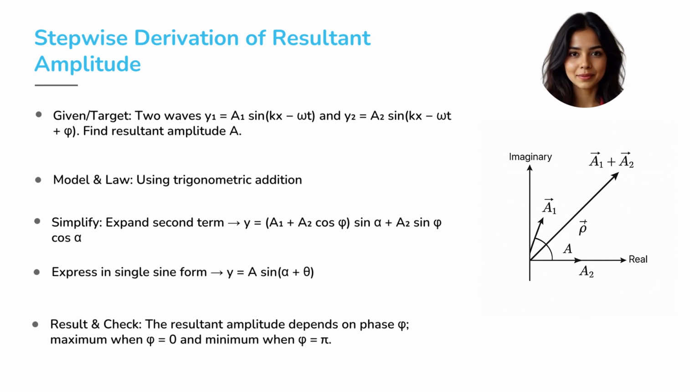This expression can be rewritten in the form A sine of alpha plus theta, where A squared equals A1 squared plus A2 squared plus 2A1A2 cosine phi. This is the final result. It shows that the resultant amplitude depends on the phase difference phi. When phi equals 0, the amplitude is maximum. When phi equals pi, the amplitude is minimum.